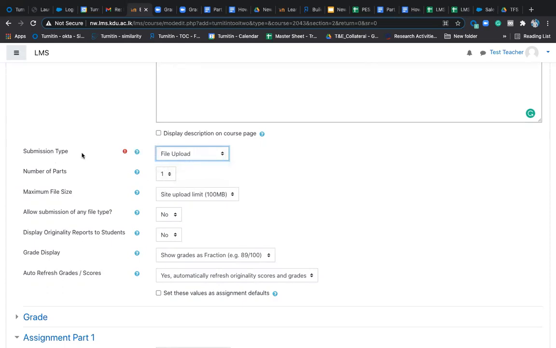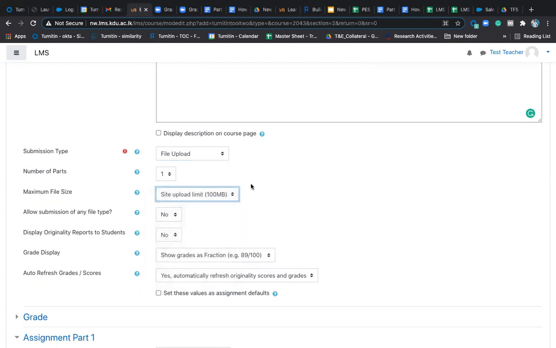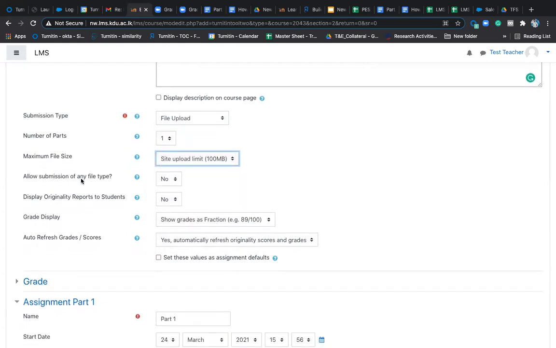So you get all this help section here also. Maximum file size is 100 MB. Do not change this limit because Turnitin supports up to 100 MB. Allow submission of any file type: keep it no here. If you say yes, it will take LaTeX also, but sometimes you will not be able to use the feedback mechanism. So always use the standard formats: PDF, Word file, Excel file, HTML, PowerPoint, etc.